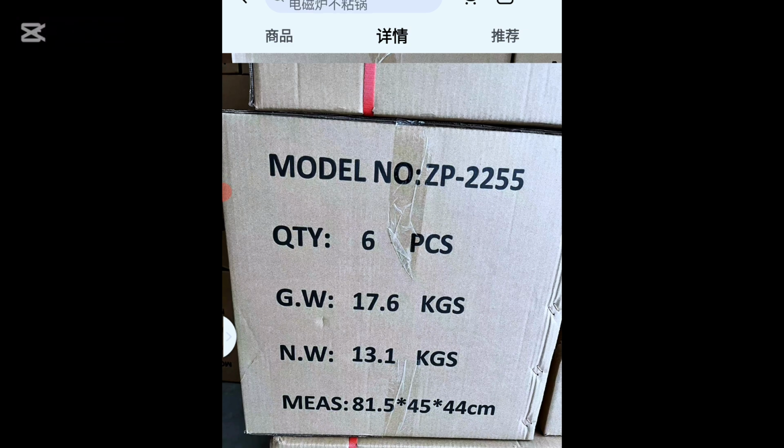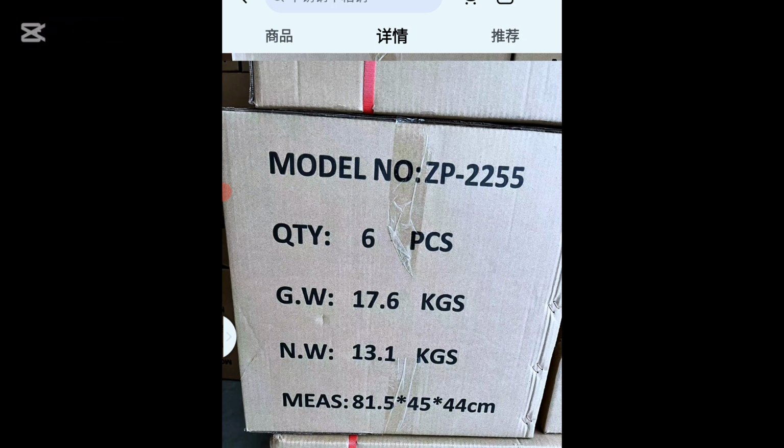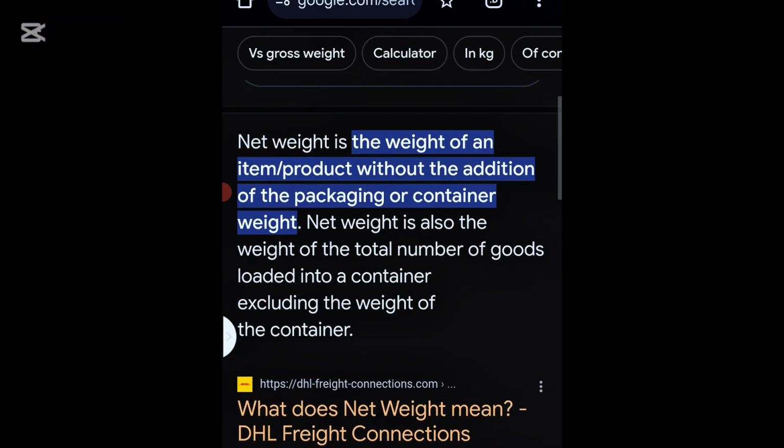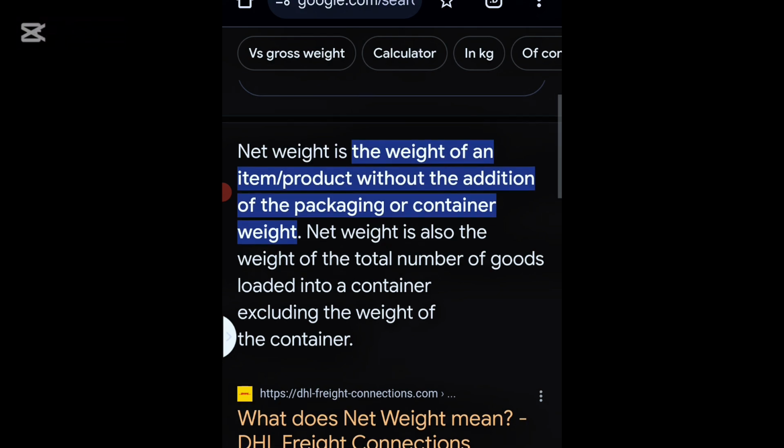My sister, my brother, there is a difference between gross weight and net weight. I don't want to explain it myself. Let's go to Google. Maybe when we use Google, you understand better. And please read with me the highlighted part. It says net weight is the weight of an item or product without the addition of packaging or container weight. Do you understand? Net weight is the weight of an item or the product without the addition of packaging.